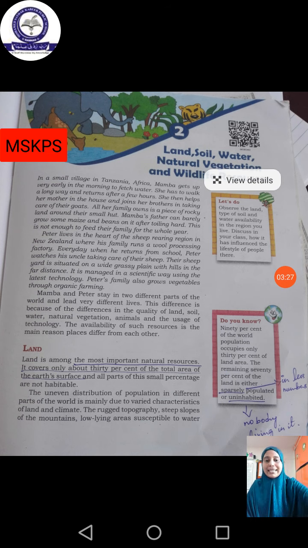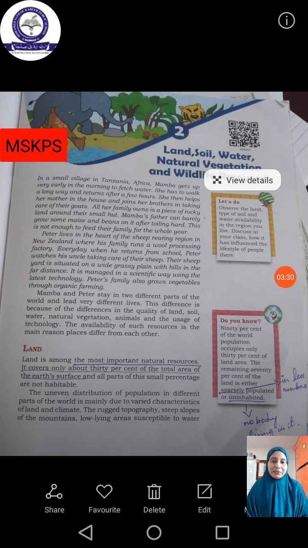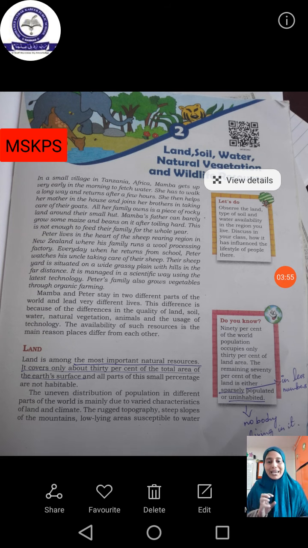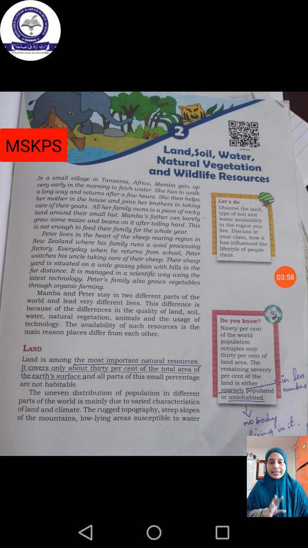And uninhabited means nobody lives there. The place is there, there may be sources of living, but no people or living things are there. That is known as uninhabited. So out of 100 percent of land area, only 30 percent has been used frequently by living beings. The remaining 70 percent is sparsely populated or uninhabited. I hope you understood the meaning of sparsely and uninhabited. If you couldn't understand, I have written it in this video also at the back.